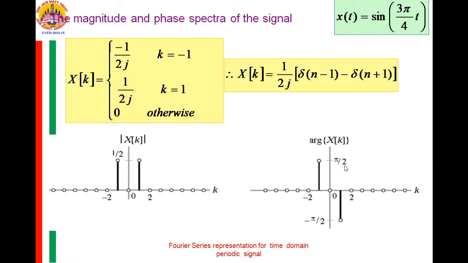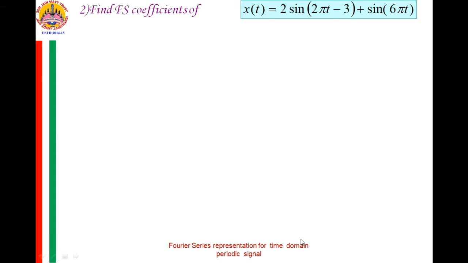So, we can plot the magnitude as 1 by 2 and 1 by 2 at k is equal to minus 1 and at k is equal to plus 1, and the argument or the phase is plus pi by 2 at k is equal to minus 1 and minus pi by 2 at k is equal to plus 1. So this minus 1 by j can be expressed as plus j, and plus j can be expressed as e raised to j pi by 2. So the angle is pi by 2, and this 1 by j is minus j, and minus j is e raised to minus j pi by 2.